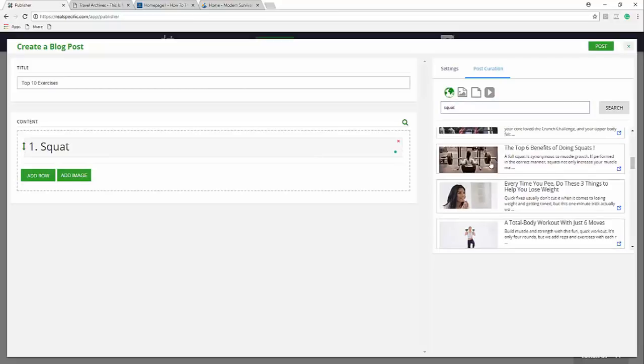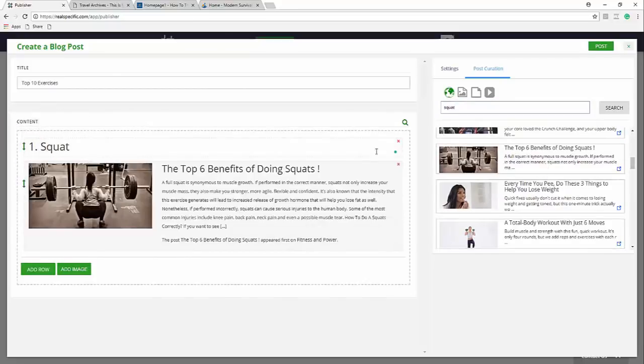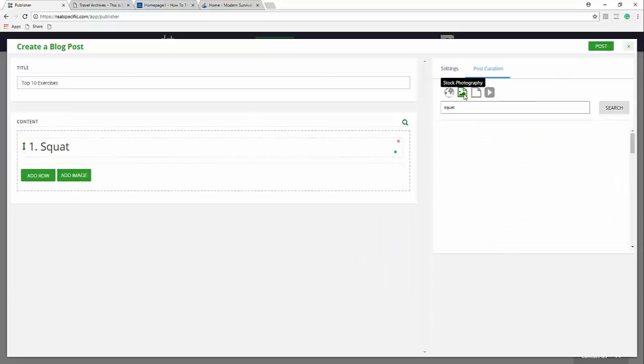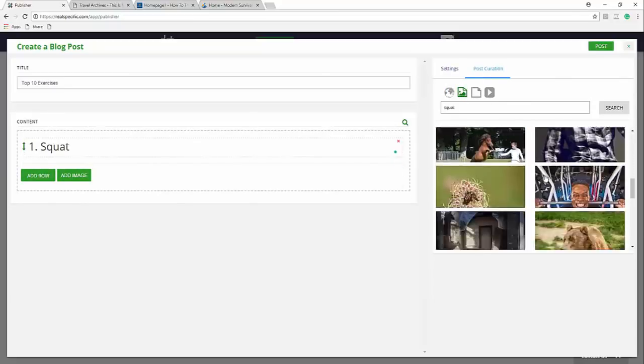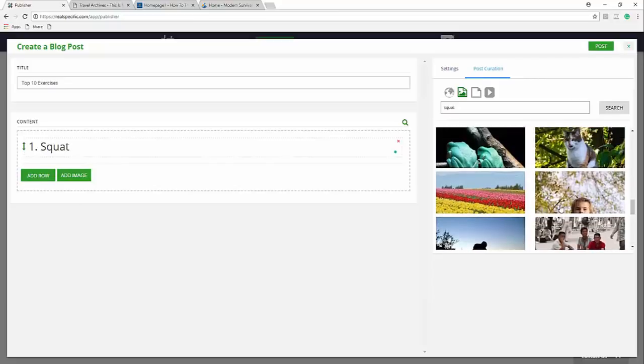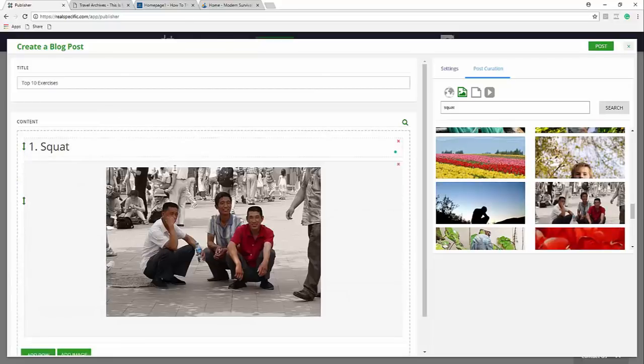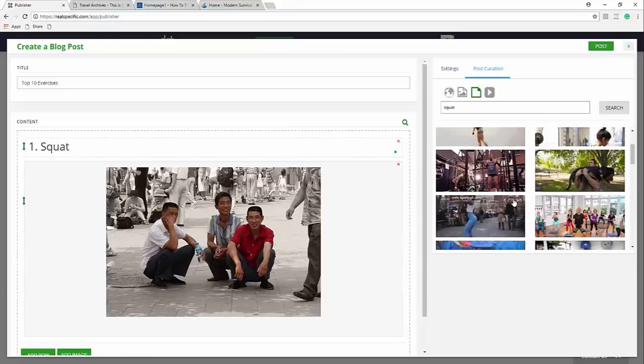I can basically grab this content, drag and drop it in. Maybe I don't want to add this content, so I'll delete that and I'll go over to images. I'll come through here as this loads, and I will grab a cool image like this, and I could say, in third world countries, or in places like Asia, they're literally squatting every single day, right? But here in first world countries in America, we're sitting in chairs, our hips get stuck in these weird positions, and then we can't achieve that very natural position that we used to get into as babies, right? So, I can add that commentary.